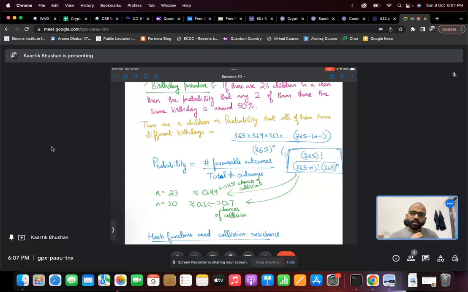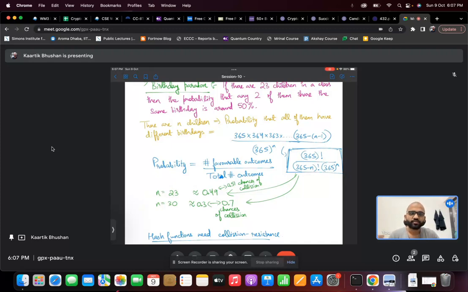But we don't want any adversary to be able to find such collisions efficiently. So this property is called collision resistance. And the birthday paradox basically states that if you consider a good number of samples, you don't have to consider a lot of samples. Even if the hash output was assigned randomly to different values, once we have 23 or so values, a small number of values will have collisions. So there is a high probability that we would encounter collisions if we sample enough number of times. And we don't have to sample a lot of times. That's what the birthday paradox states.